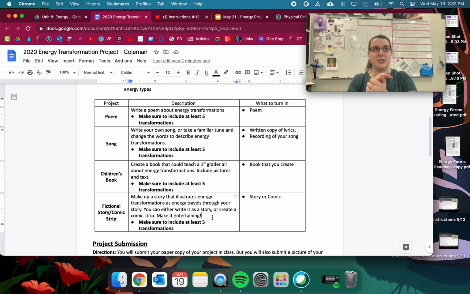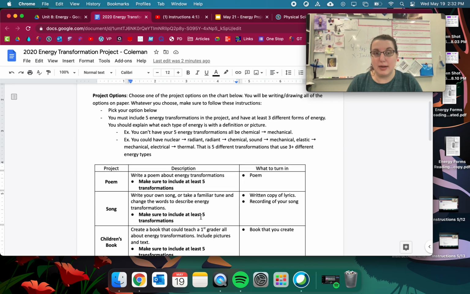What else happens in stories? This superhero had breakfast and then went flying. That was an energy transformation, chemical to mechanical. So eating food, digesting it, gets that chemical energy in order to fly. It can be a story about energy transformations, or it can be a story where you just point out the energy transformations. Okay, so choose your option.